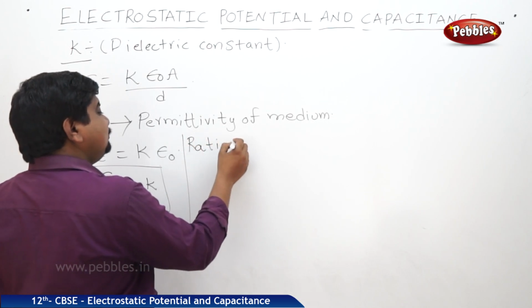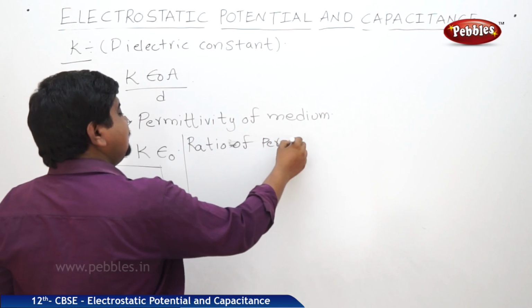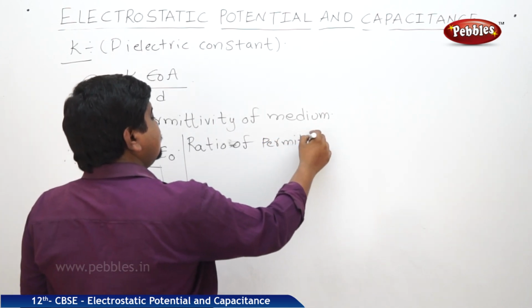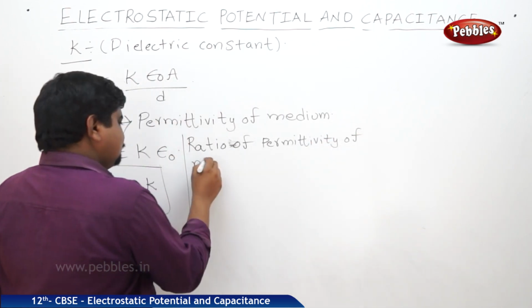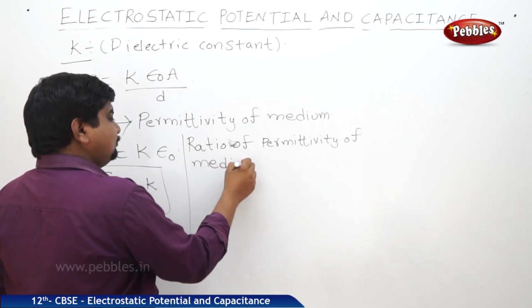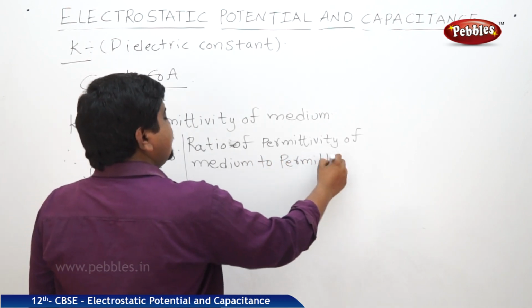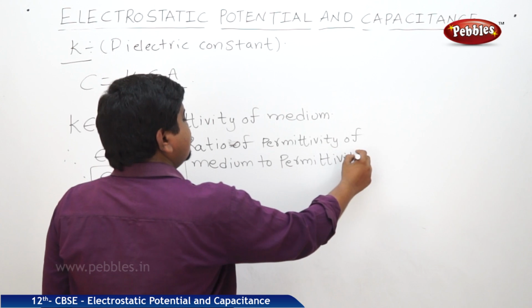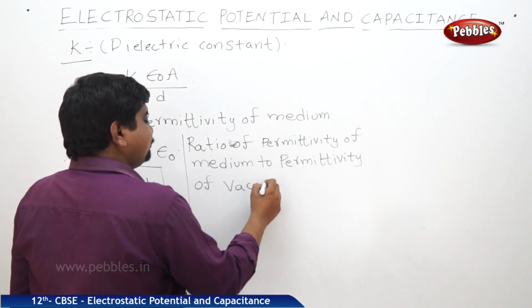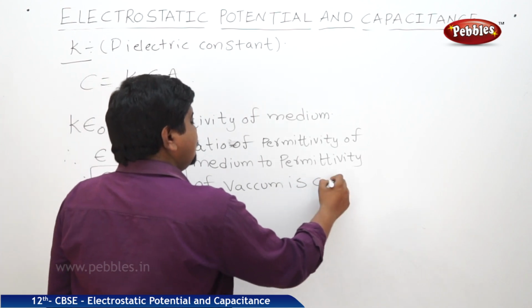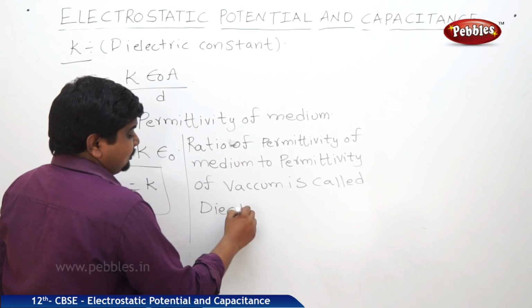Ratio of permittivity of medium to permittivity of vacuum is called dielectric constant.